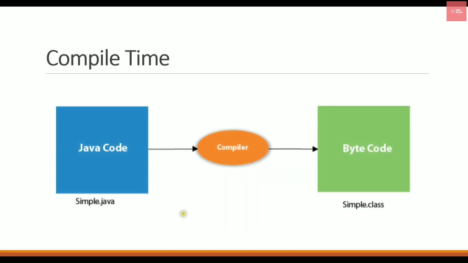So what happens at compile time? In compile time, your Java code is taken up with the compiler and it is given in a dot class extension file, which is called the bytecode, as you can see in this diagram. Then what happens at the runtime?